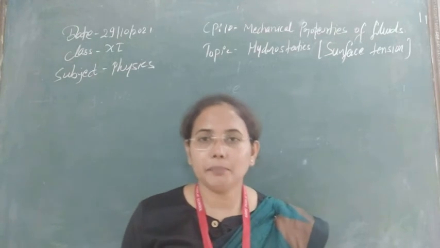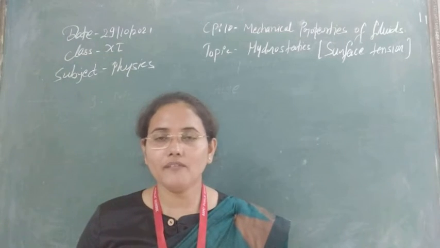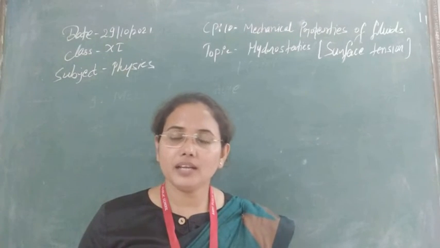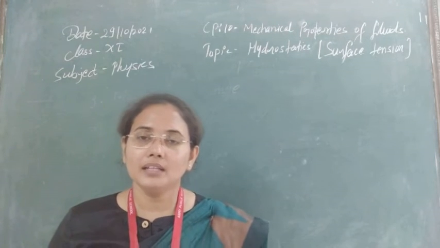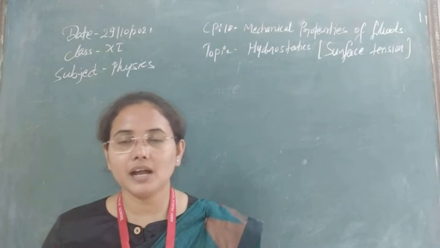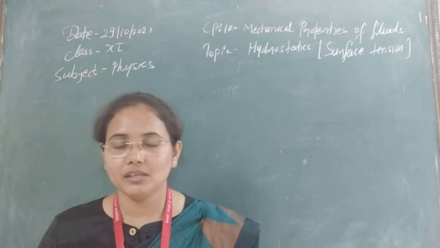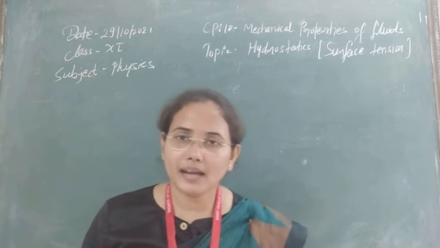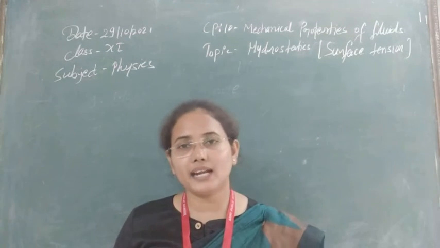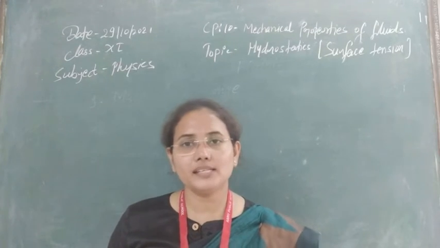So from this whole discussion, surface tension is the property of a liquid through which the liquid has a tendency to acquire the minimum possible surface area, or the maximum stable potential energy. To obtain the stable condition, liquids acquire minimum surface area, and that's why they have the property of surface tension.